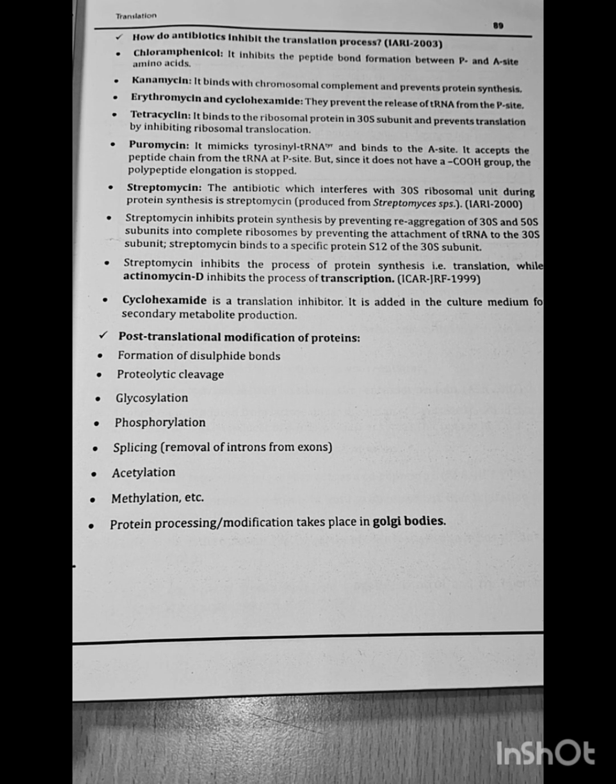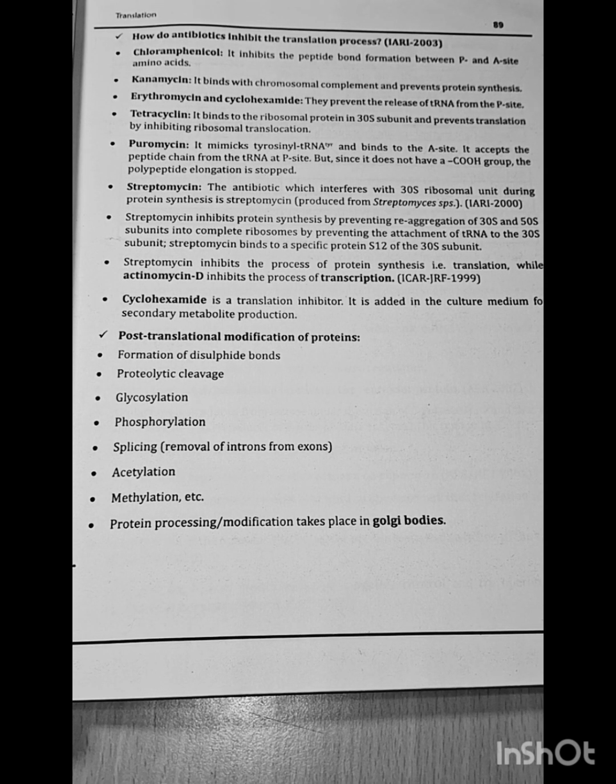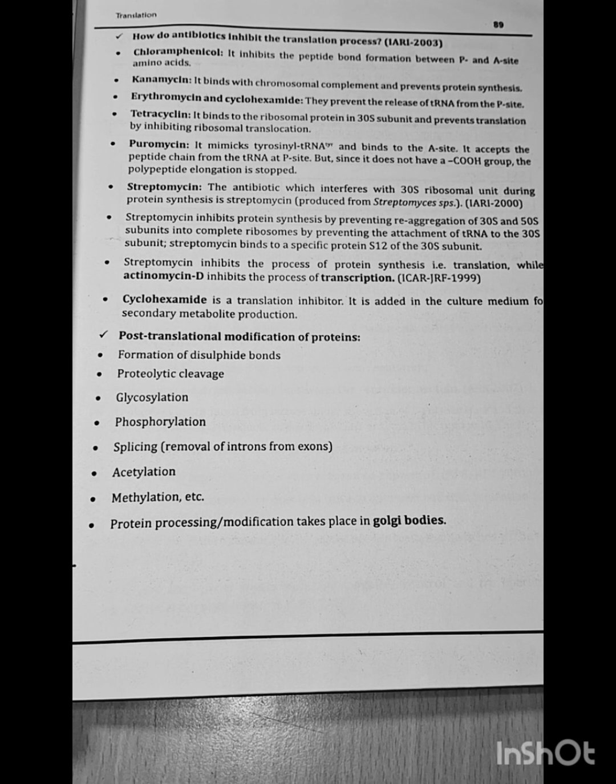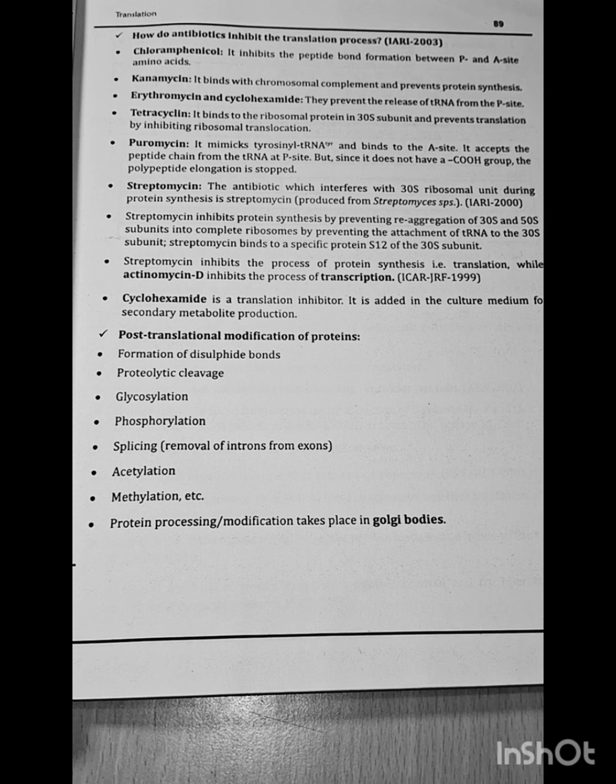Streptomycin inhibits protein synthesis, that is translation, while actinomycin D inhibits transcription. Question asked in ICAR-JRF 1999: cycloheximide is a translational inhibitor. It is added in the culture medium for secondary metabolite production. Post-translational modification of proteins includes formation of disulfide bonds, proteolytic cleavage, glycosylation, phosphorylation, splicing, acetylation and methylation. Protein processing and modification take place in the Golgi body.